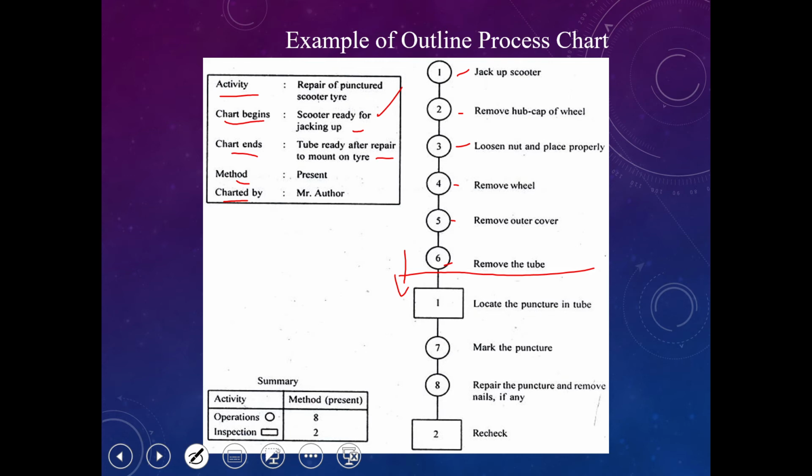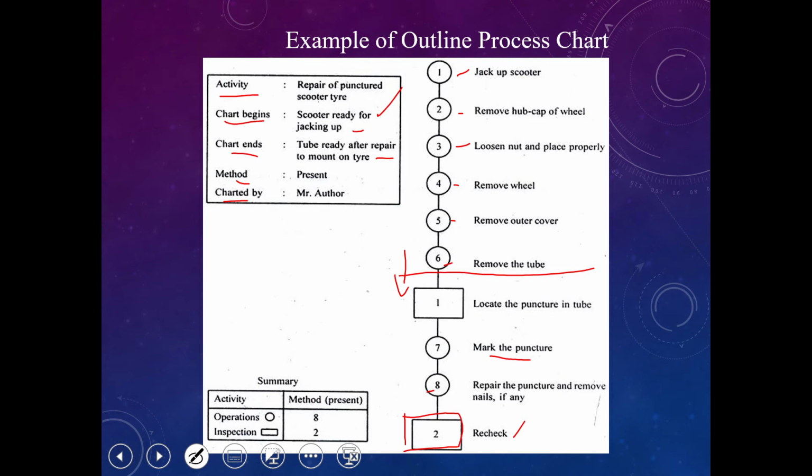After they find the location, they mark the puncture. That is process number 7, number 8. After marking, they repair the puncture and then remove the nail if any. So there is a process conducted after inspection, and then they have a final inspection here to recheck whether the repair condition is good or not.